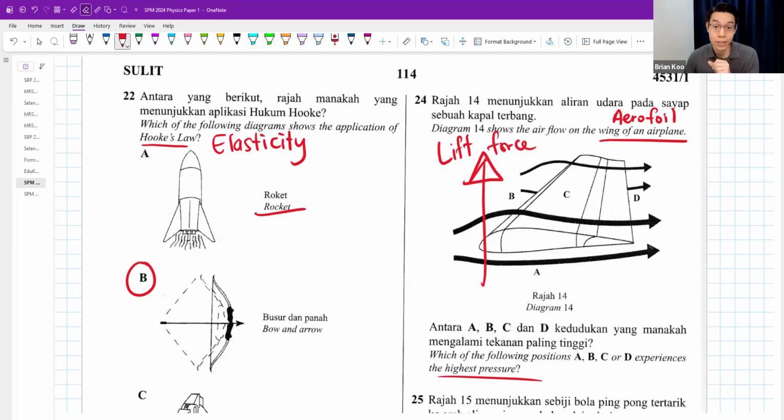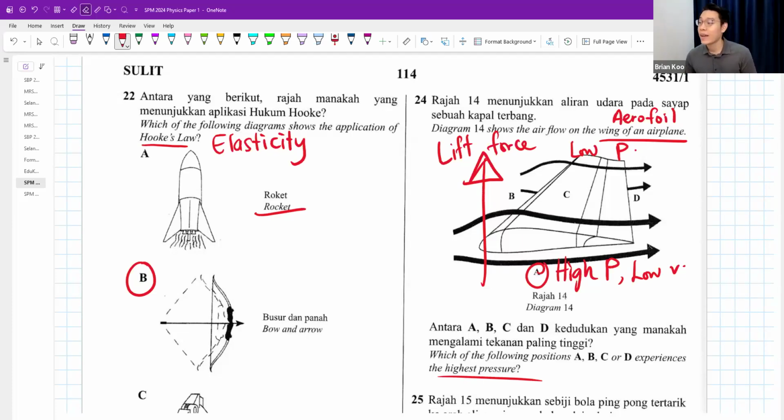If you want a lift force, the bottom part of this wing needs to have high pressure. So then only you can lift it up, because down there must be high pressure to lift up, and on top will be low pressure. You get it now? So the answer is A. Highest pressure, A. But highest pressure also means that down here has a lower speed.